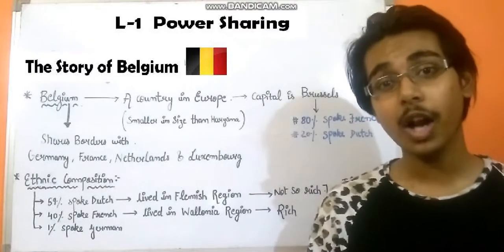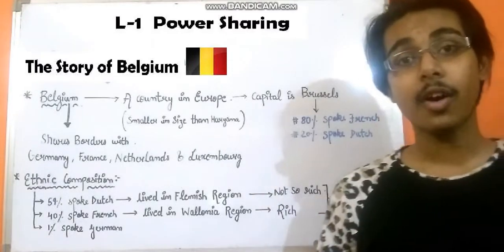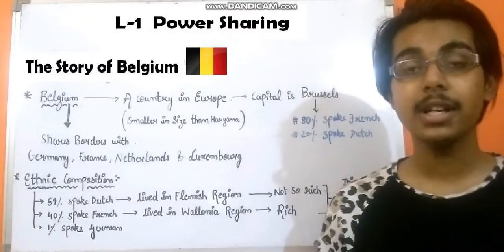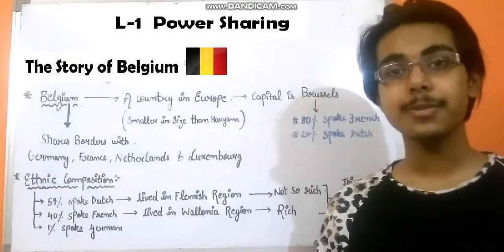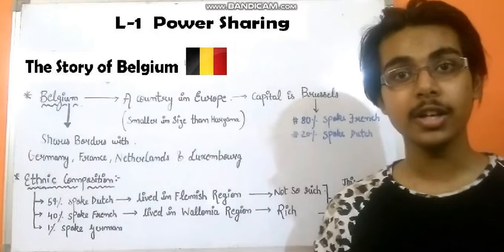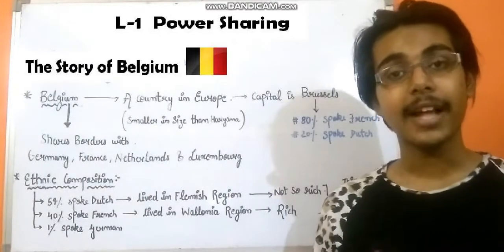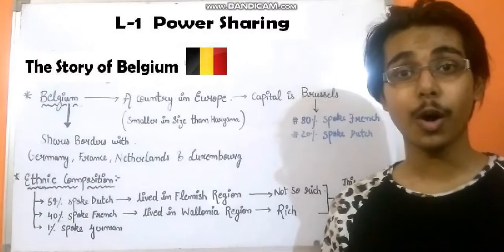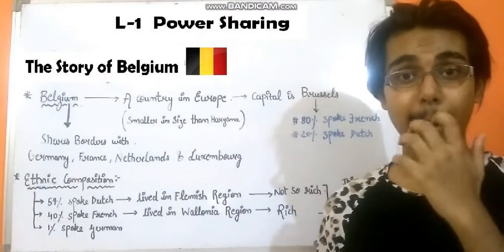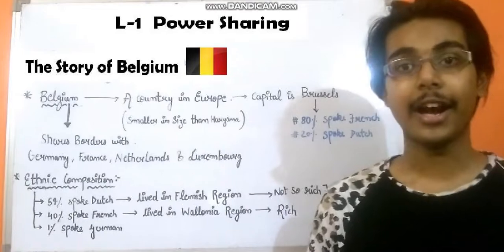So Belgium is a small country which is situated in the continent of Europe and whose capital is Brussels. Its size is much smaller than the size of Haryana. So you can very well imagine that this particular country is so small when compared to a state of India.